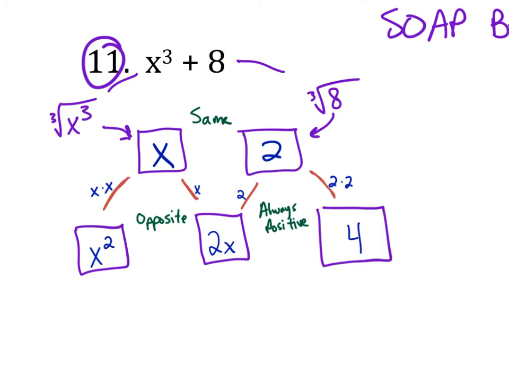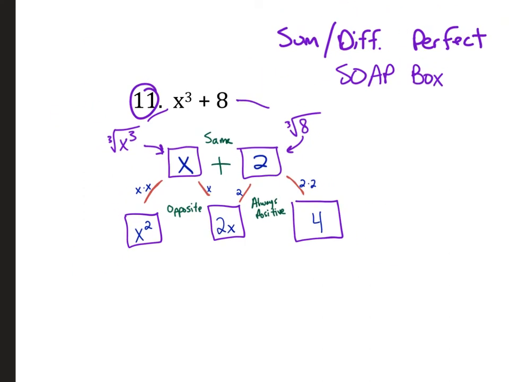Same, opposite, always positive. So when I say same, I'm saying what was the original sign? It was plus. You see that? Plus up here, so the same sign will be plus. We'll have a plus right here. Opposite is opposite of whatever the original sign was. So the original sign is plus, so opposite is minus. We'll have a minus there. And then always positive, well, that's self-evident. It's always positive at the end there.